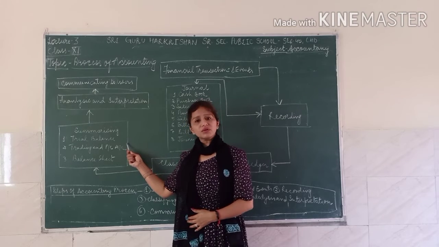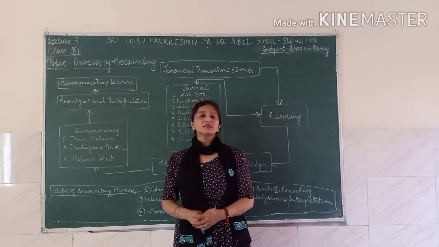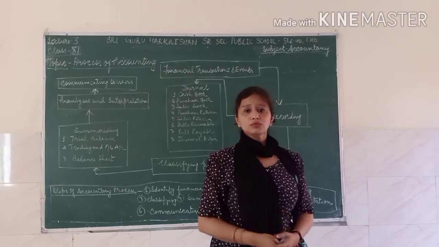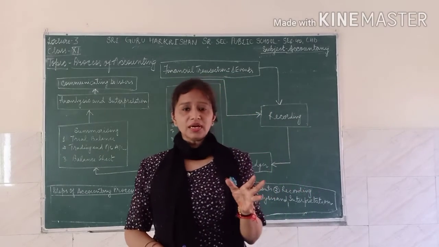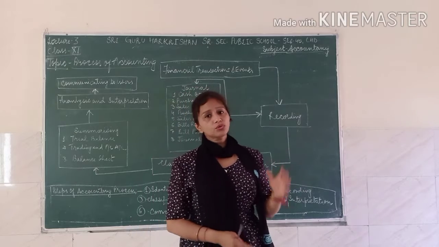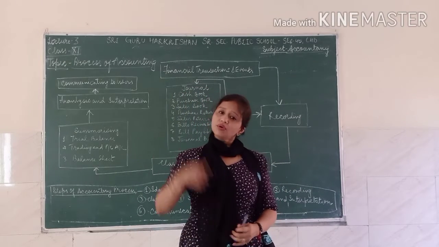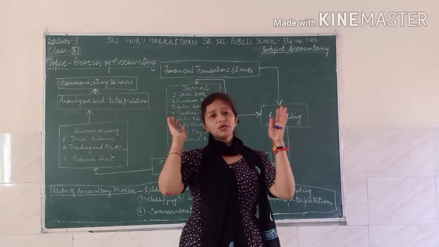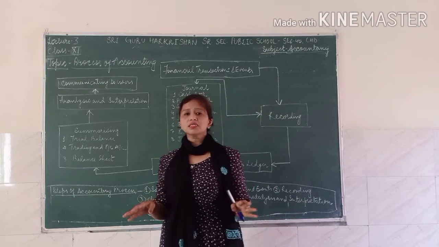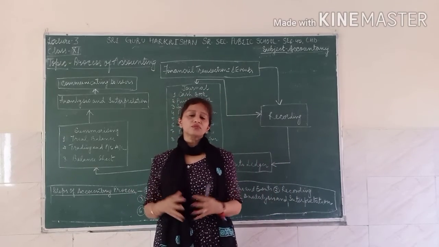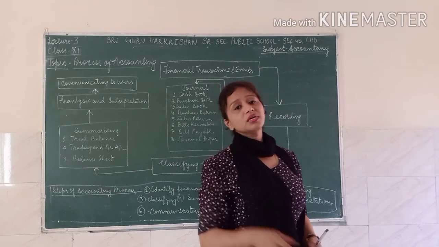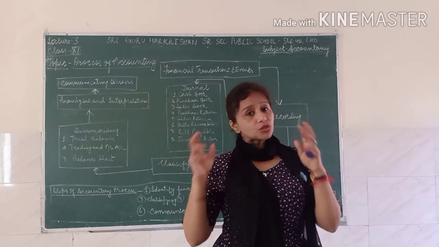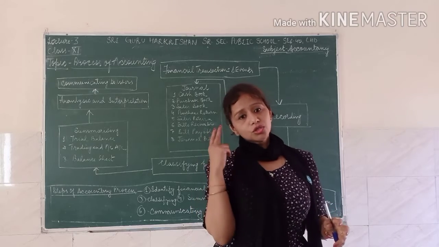After making of the trial balance, you have to make the financial accounting. So financial accounting is actually the statement of the two, that is the income statement and also the balance sheet statement. When you are done with the trial balance, the next step is the making of the final account. Now final account, I have told you, is the mix of the two. There are the two statements.